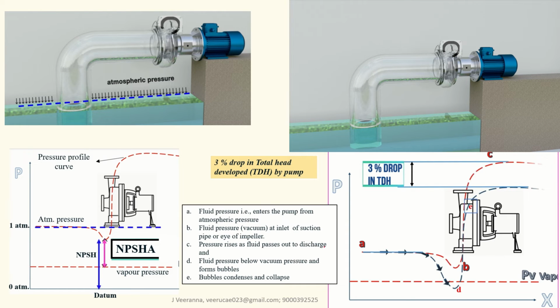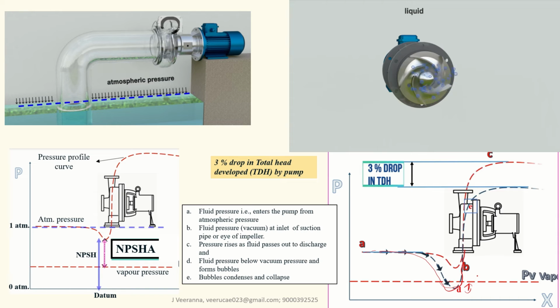The same graph is here, and the black line denotes that the pressure profile curve will fall below the vapor pressure. Suppose the pressure profile of the liquid falls below the vapor pressure. In this condition, what happens? Cavitation will take place, because the pressure of the liquid is lower than the vapor pressure. In this condition the water starts boiling and water bubbles will form.